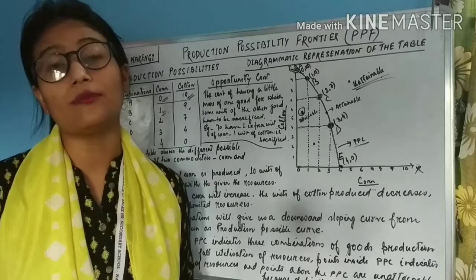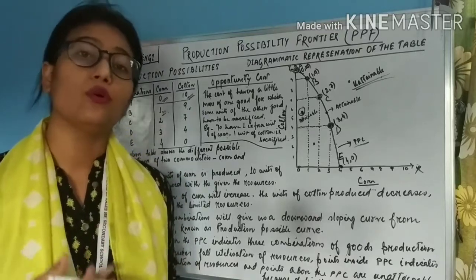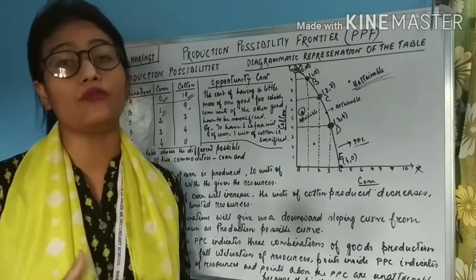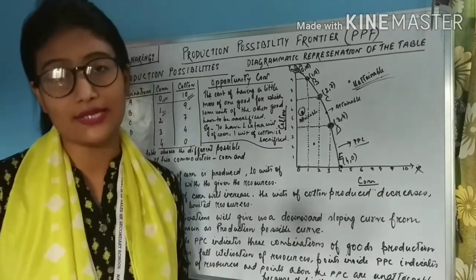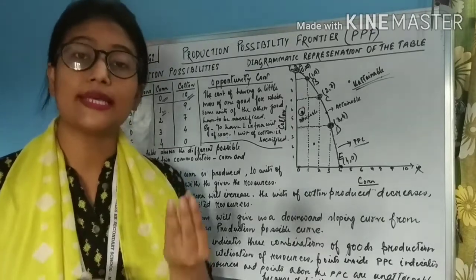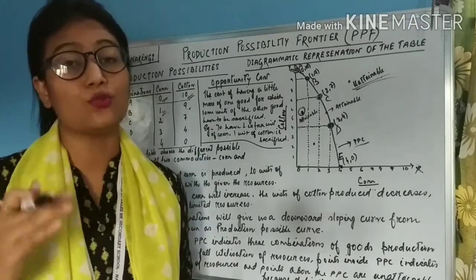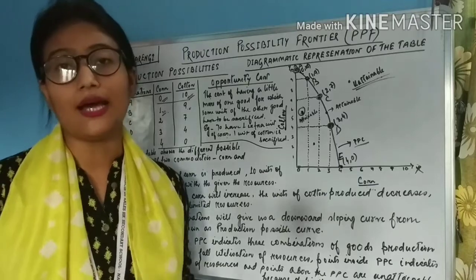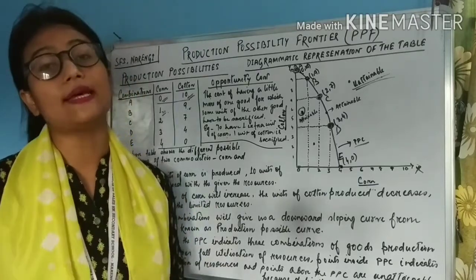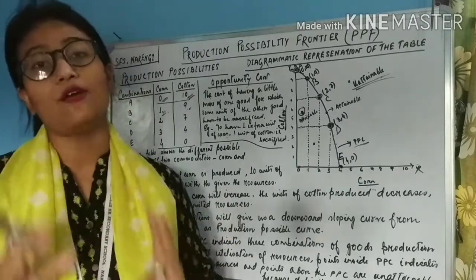Had the resources not been limited, we could have produced more and more of the goods that we wanted. There would have been no question of sacrificing anything. But because the resources are limited, we have to make a choice. To produce something more, we have to reduce the quantity of the other. Okay, so this is the concept of the production possibility frontier.